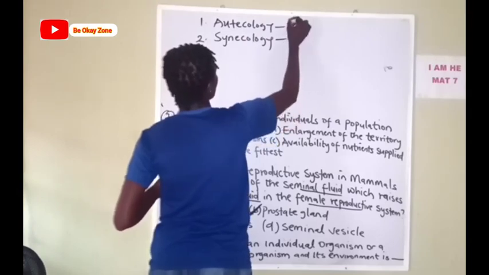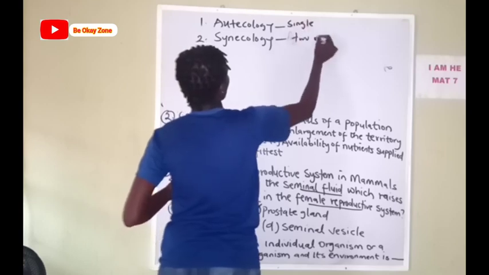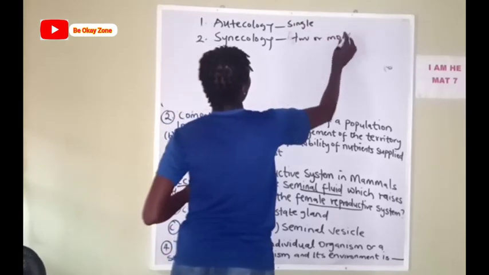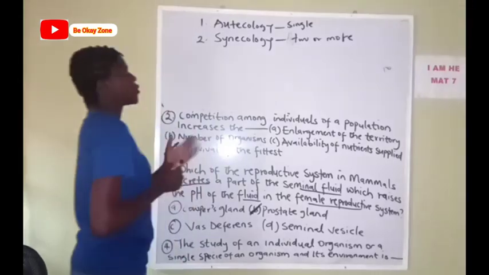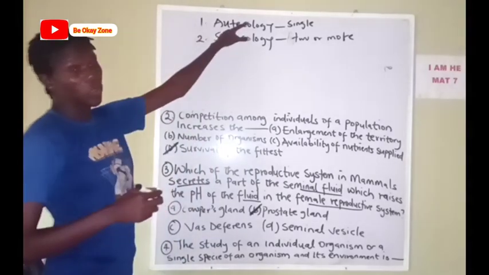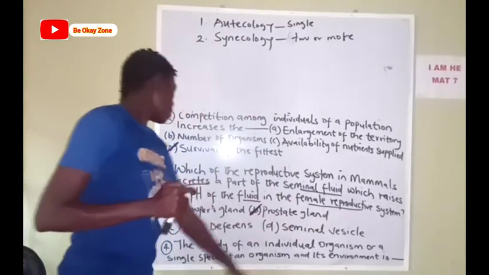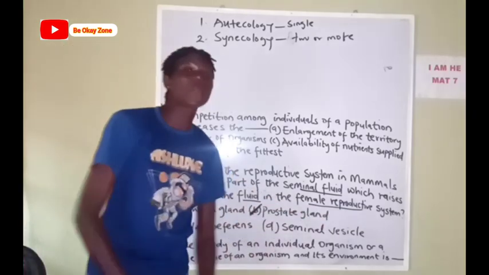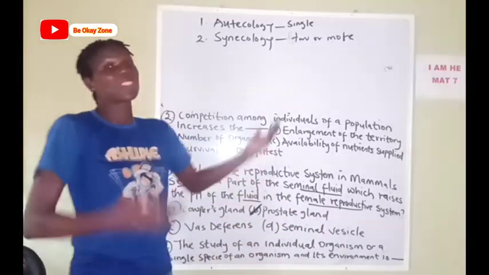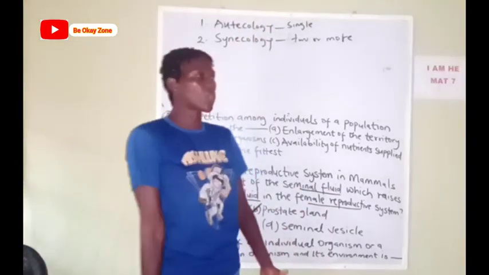This is single, this is two or more. For instance, you are studying a particular fish in its environment, that's an aquatic habitat.